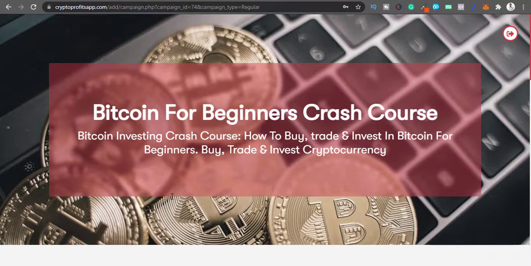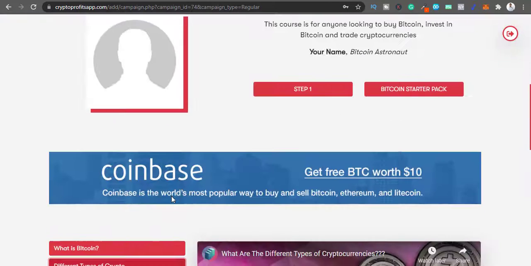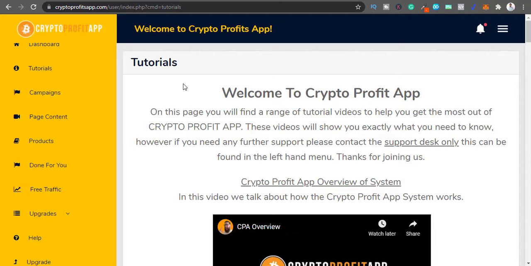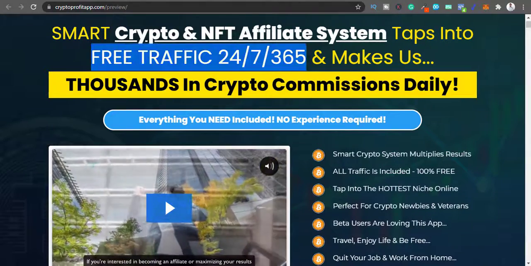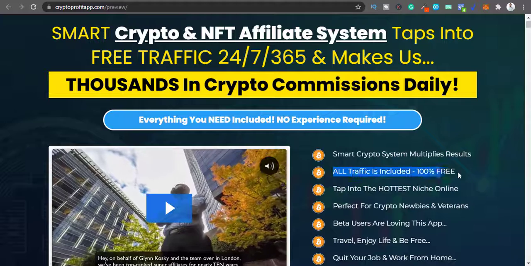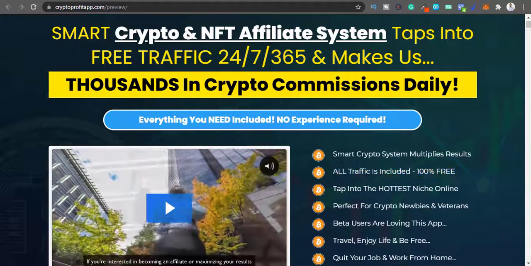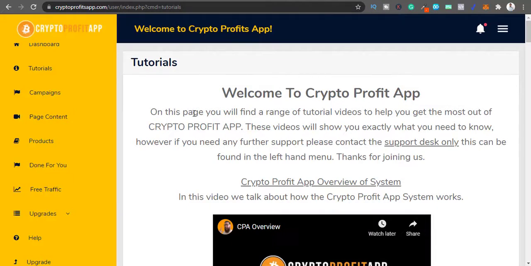So that's the basic idea, and the basic idea works. So there's not a lot of problem there. They do what they say, except this free traffic, except this all traffic is included part. I'll explain that in a second as well.